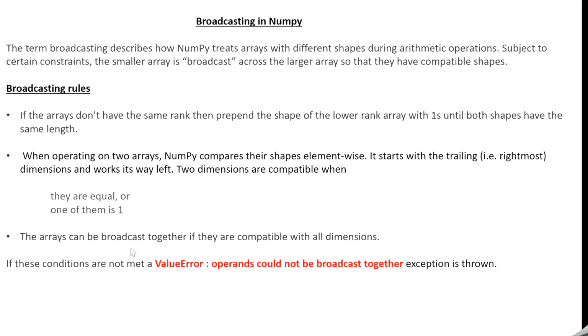So the arrays can be broadcast together if they are compatible in all dimensions. And if they do not meet these conditions, a value error is thrown saying operands could not be broadcast together, and an exception is thrown.